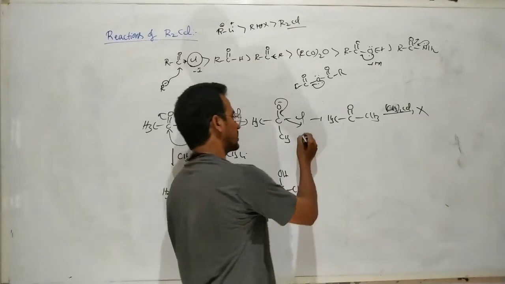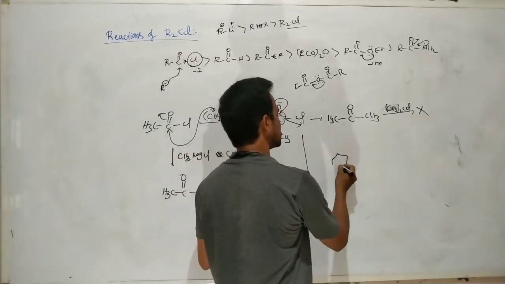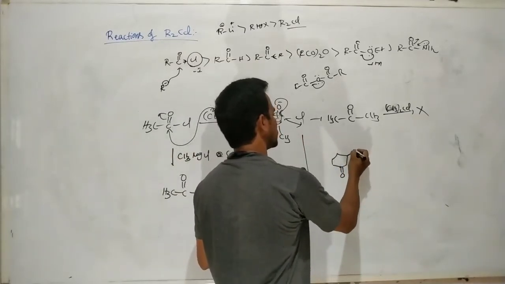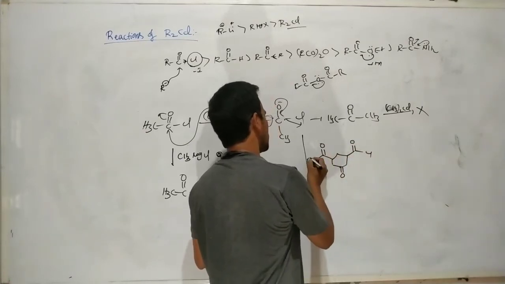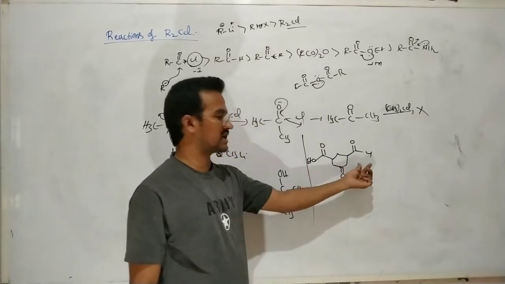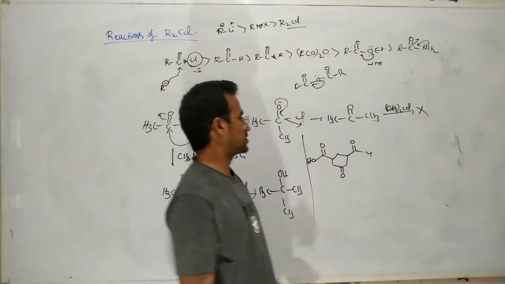Suppose this compound has multiple functional groups: C=O with Cl, another C=O with OEt. That means an acid halide functional group, an ester functional group, and a ketone functional group.